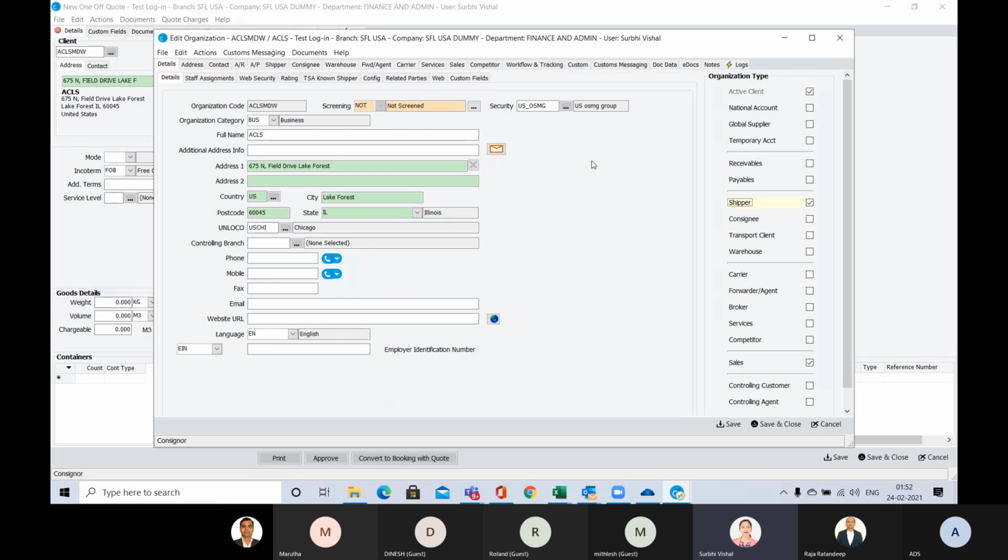This is the organization master page, that we will cover in later sessions. So I will save this.